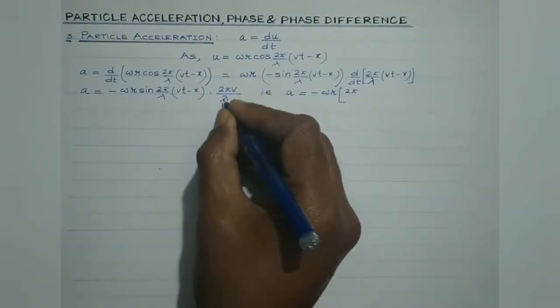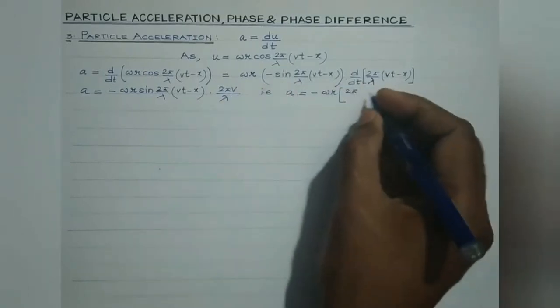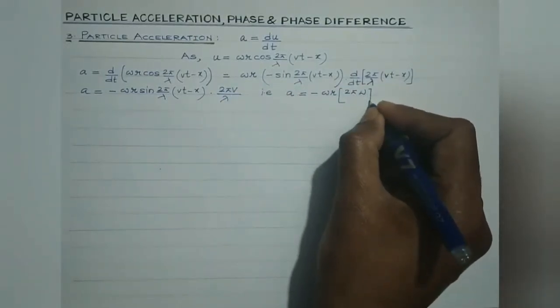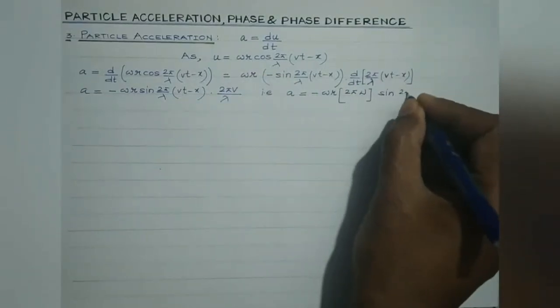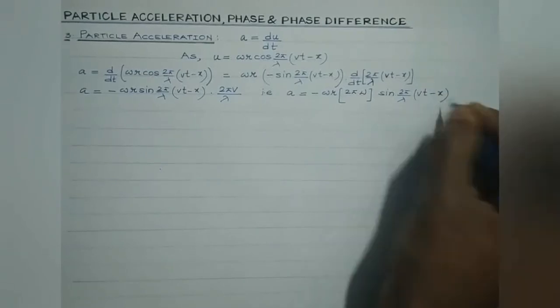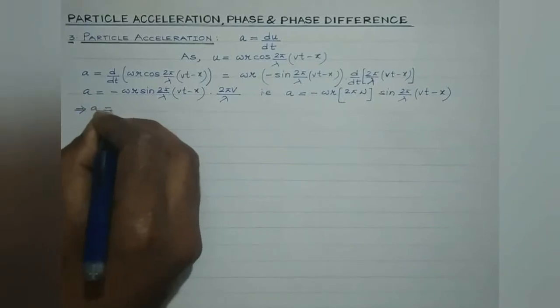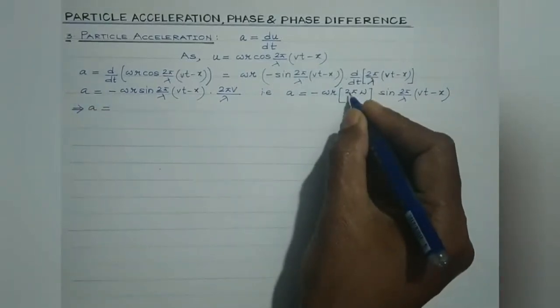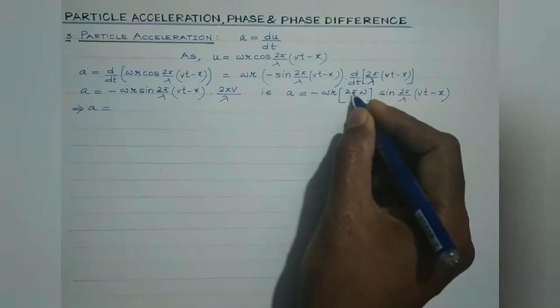Now v by lambda, we are aware velocity is frequency multiplied by wavelength, so v by lambda is frequency nu, into sine 2 pi by lambda (vt minus x), which implies that A is equal to, now again students, 2 pi nu is the angular frequency, which is denoted by omega.